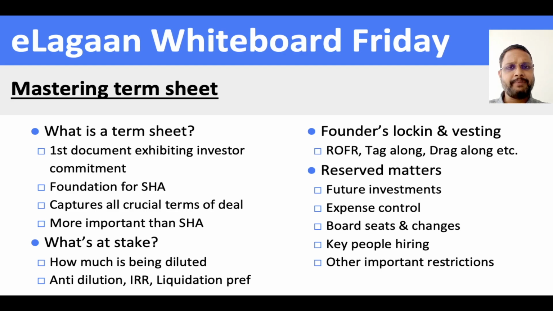Then one of the major sections of the term sheet would be reserve matters. This is a list of items that would need investor approval whenever you are trying to do something. For example, if you are raising a future investment, it has to be approved by the investor. These are standard asks, but my point here is mainly about the limits.